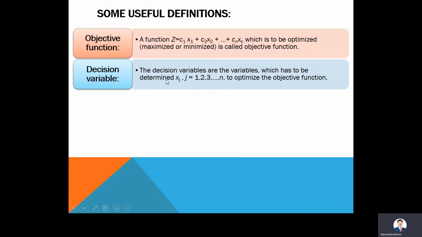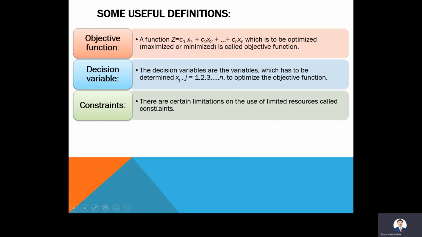We have to identify the value of that. That is xj, where j may take values from 1 to n, to optimize the objective function. The third one is the constraints. Constraints are nothing but conditions. There are certain limitations or conditions on the use of limited resources, which are called constraints.